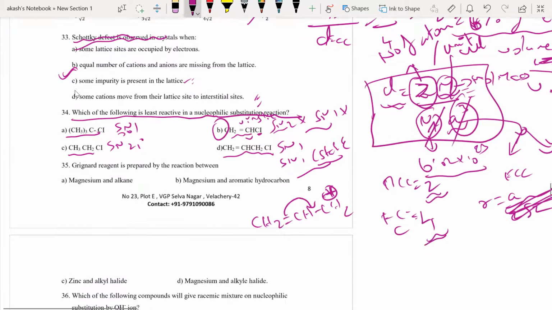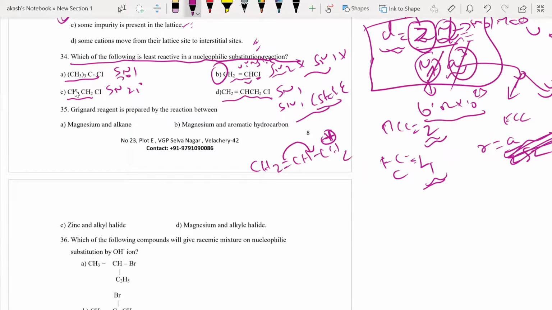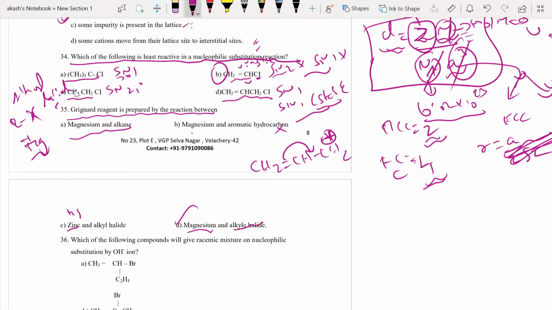Moving on to the next question, 35. Grignard reagent is prepared by the reaction between magnesium and alkane? No. We all know it is RX plus Mg, that is basically my alkyl halide plus magnesium. Magnesium and aromatic hydrocarbon? No, it is not hydrocarbon. Zinc and alkyl halide? No, it is not zinc, it is Mg. Now you look at option D. Obviously, that is the correct answer: magnesium and alkyl halide, RX and Mg.